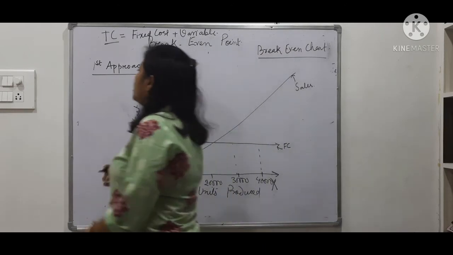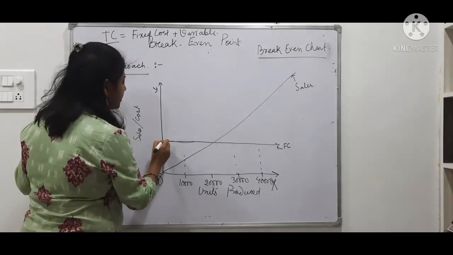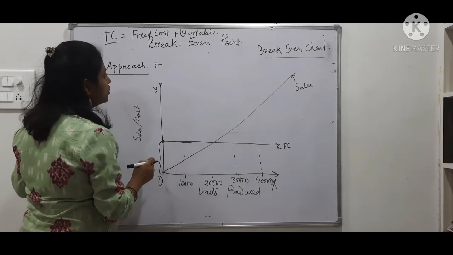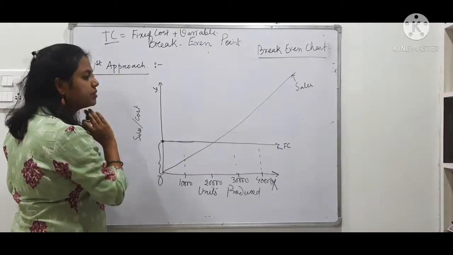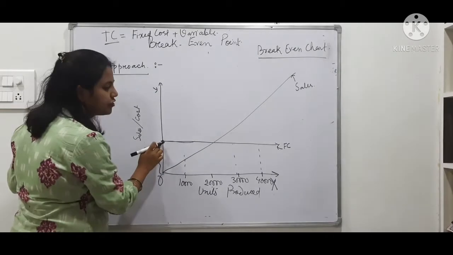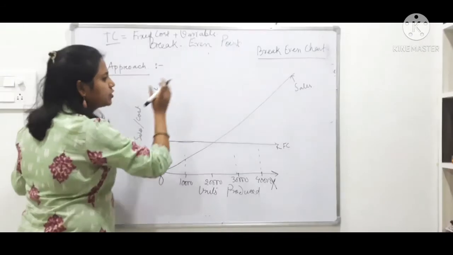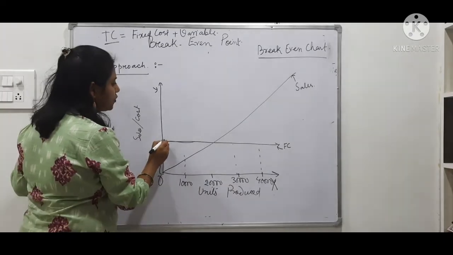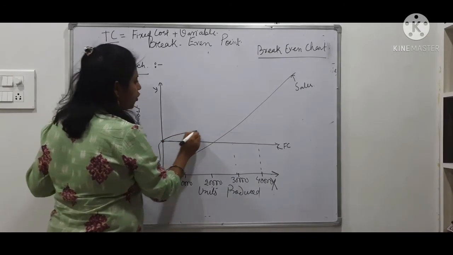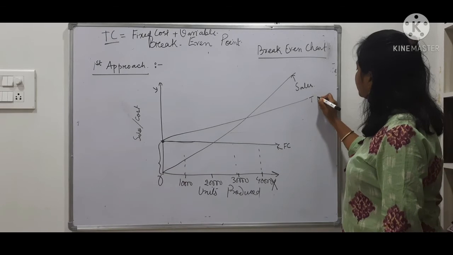And now I am showing you my total cost line. Remember, as I told you, total cost cannot be zero, because you always have fixed cost. As in my example just now, 200 was the total cost when my variable cost was 0. So I am going to draw one total cost line.